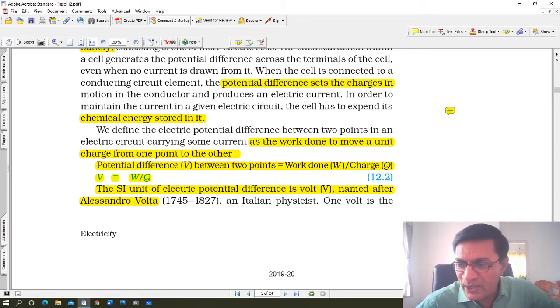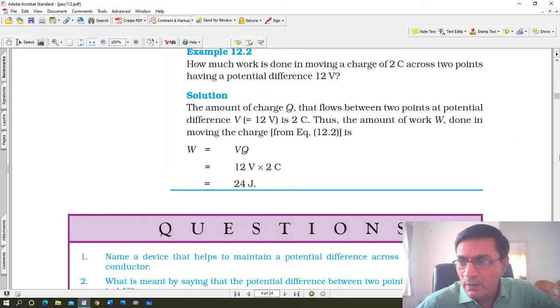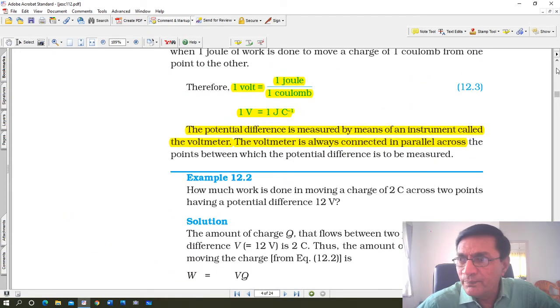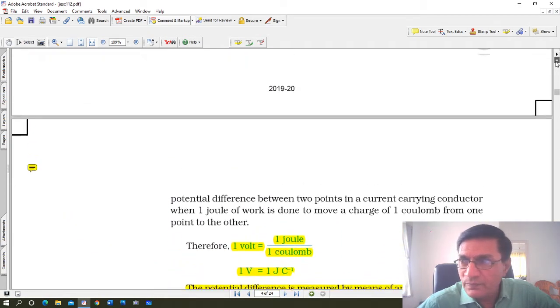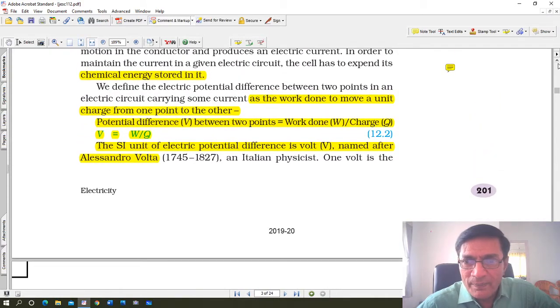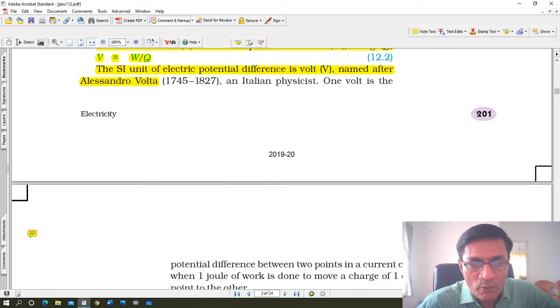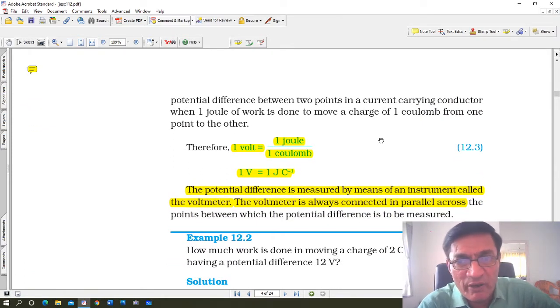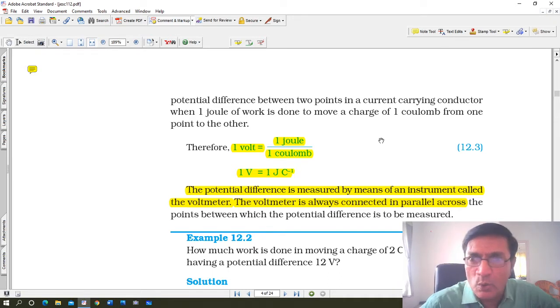1 volt is, okay, just one second. Yes, the SI unit of electric potential difference is 1 volt, named after Alessandro Volta, an Italian physicist. 1 volt is the potential difference between 2 points in a current carrying conductor when 1 joule of work is done to move one charge of coulomb from one point to another point.